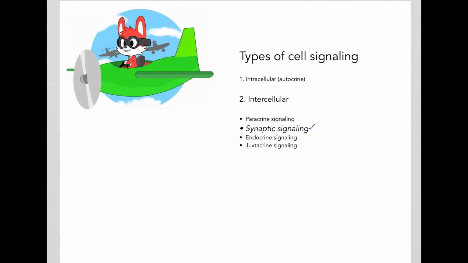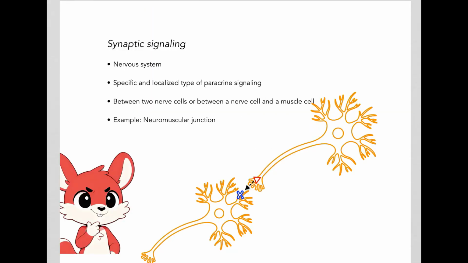Now let's look at the next type of intercellular signaling, which is called synaptic signaling. Synaptic signaling is very common in the nervous system. It's a specific and localized type of paracrine signaling. It can happen most often between two nerve cells or between a nerve cell and a muscle cell. So let's look at an example of this.